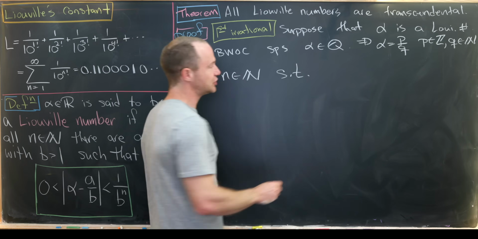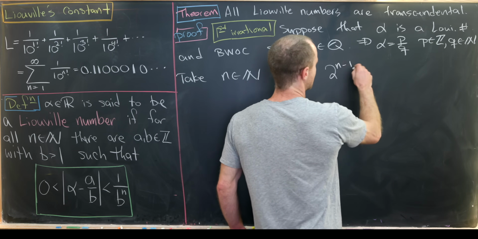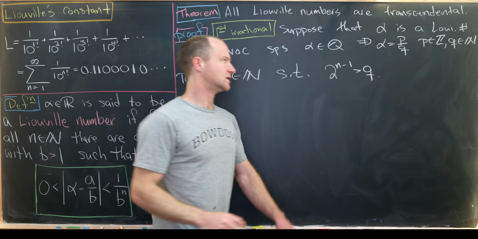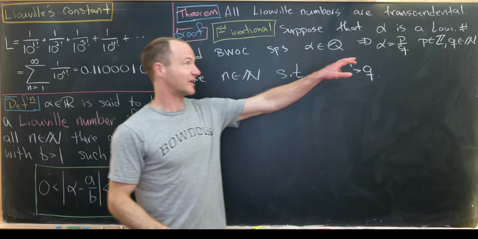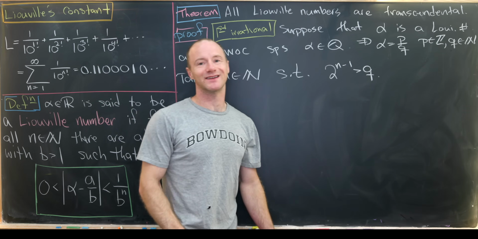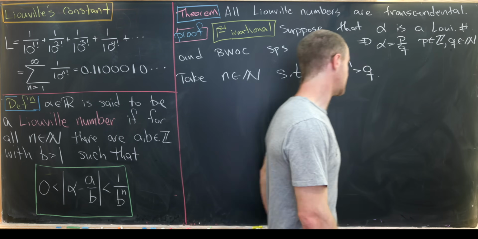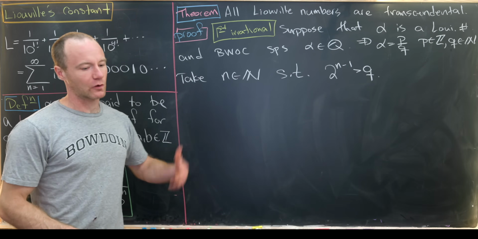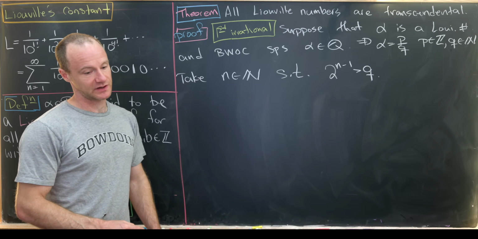So we'll have 2 to the n minus 1 is bigger than q. So that's always possible. For any natural number q, we can always find a power of 2 larger than that natural number.